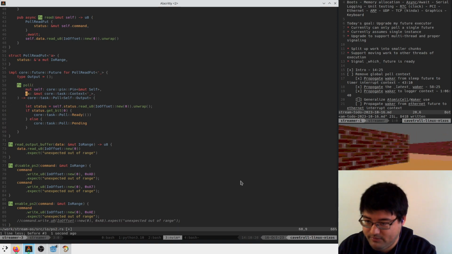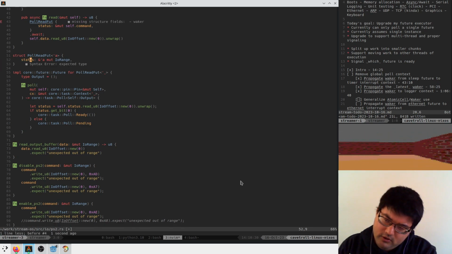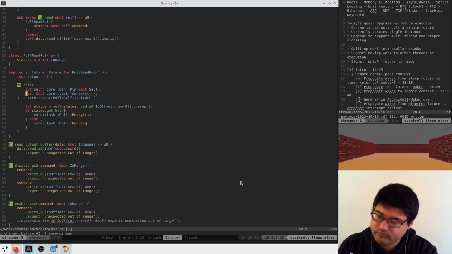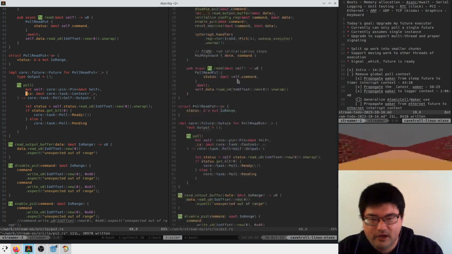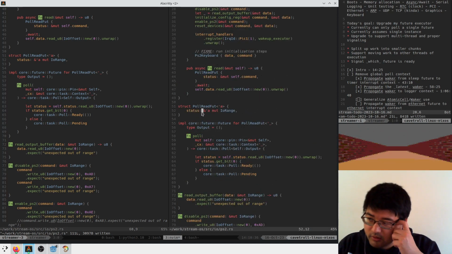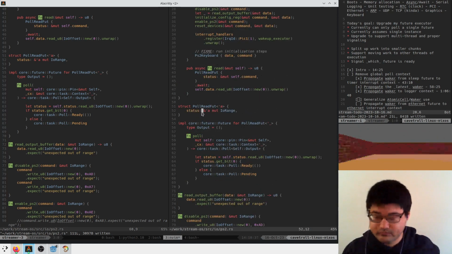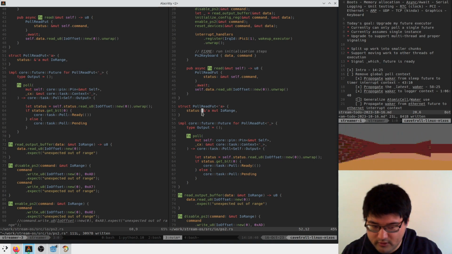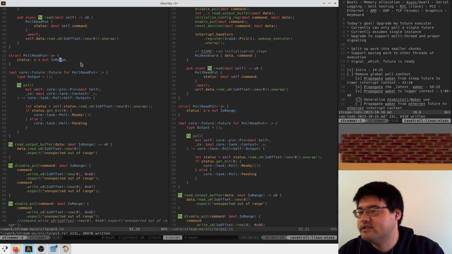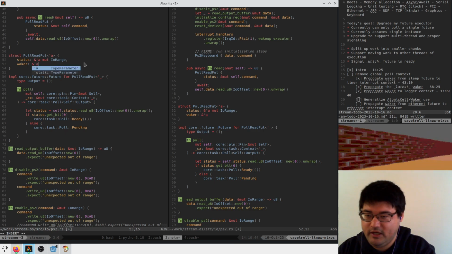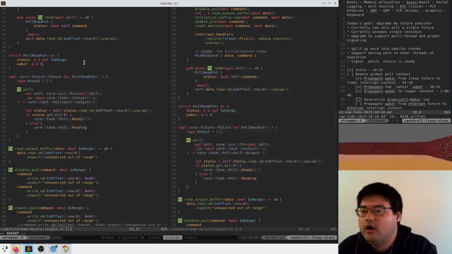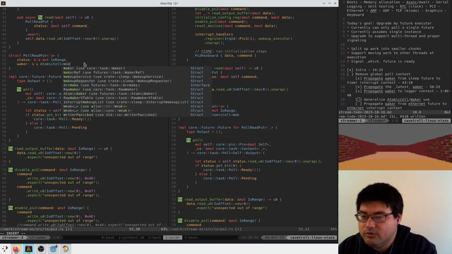So we will do the same thing where we have a waker. Well, I don't know what the type of this is going to be yet. I don't know if this is going to be a reference to a waker or a reference to a shared reference to a waker. I guess in this case, it will always be waker is an atomic cell of waker, like we were doing before.